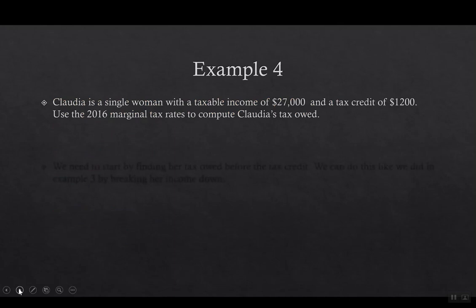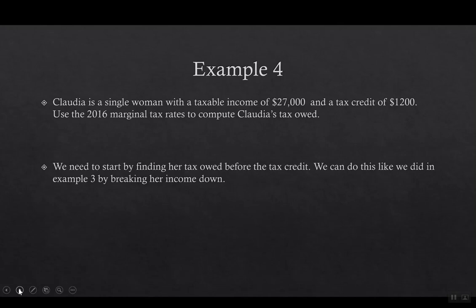So let's take an example to figure out how the tax credit works. So Claudia is a single woman with a taxable income of $27,000, and a tax credit of $1,200. We will use the 2016 marginal tax rate to compute Claudia's tax owed. We need to start by finding the tax owed before we use the tax credit. So we'll do this just like we did in example 3 by breaking down our income.